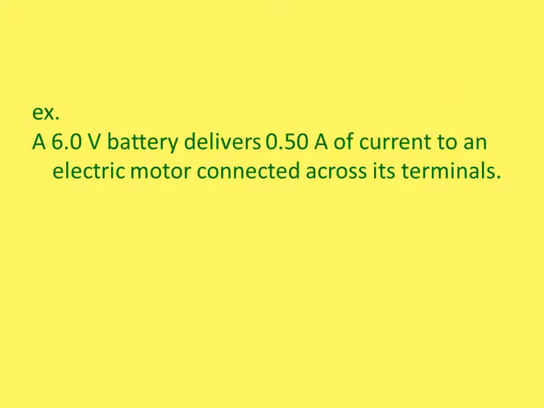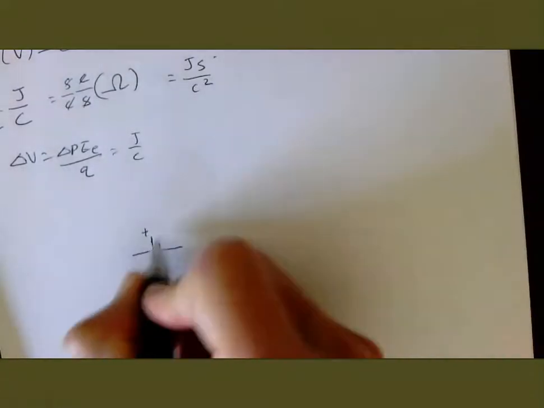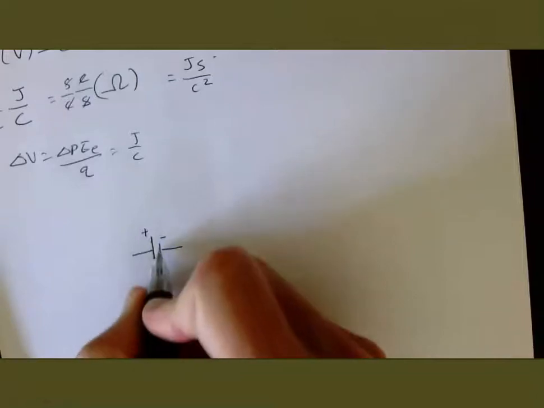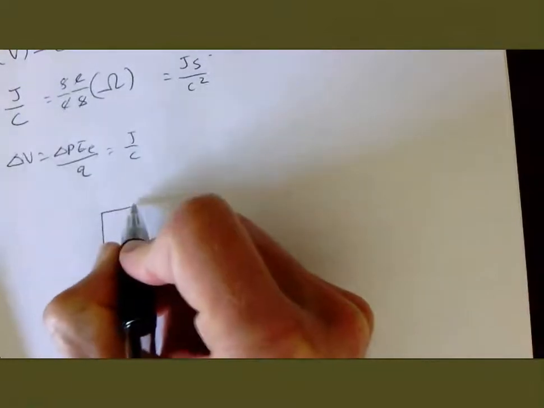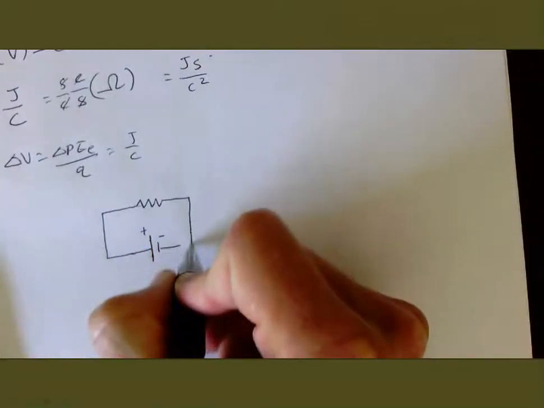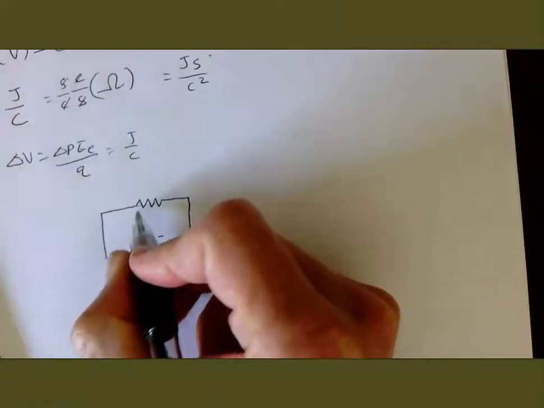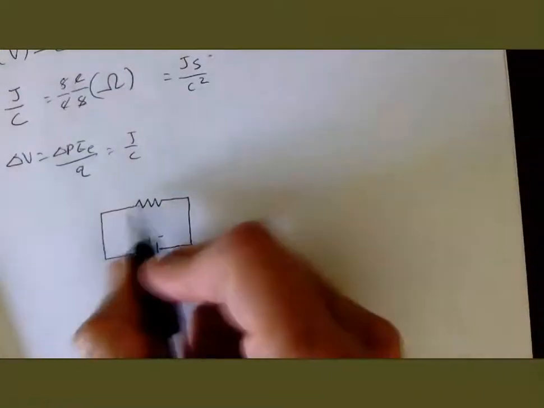It says a 6-volt battery delivers 5 amps of current to an electric motor connected across its terminals. Okay, so I'm just going to show you something here. A 6-volt battery. The symbol for a battery is like this. This is the plus side, that's the minus side, so there's a longer line, and a smaller line is the minus. And I'm not going to worry too much about what the motor looks like, but the symbol for a resistor, and you'll see this later, is this ziggy-zaggy thing. I think it's to make it look like it's hard for charges to get through there. It's like you're running a race and you have to go around these cones, you'd slow down, right? It'd be hard to get through there.